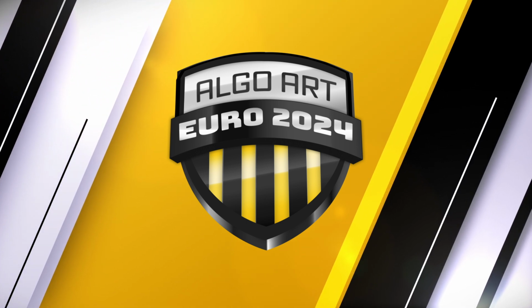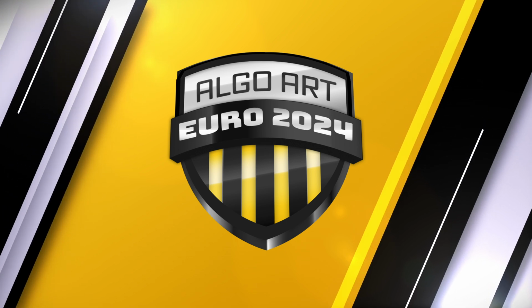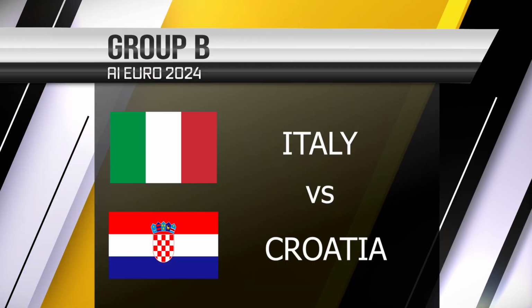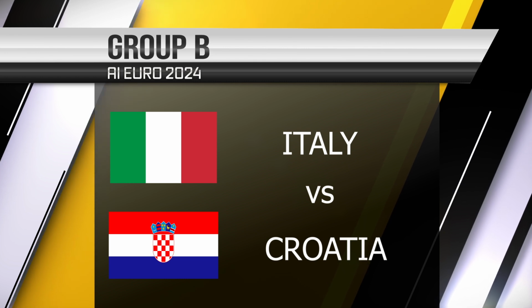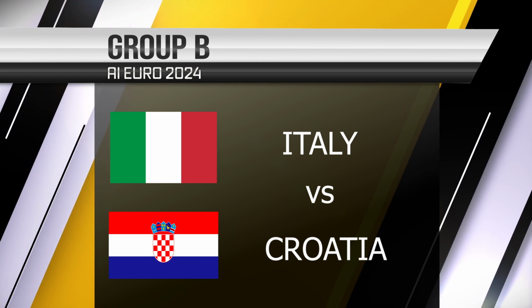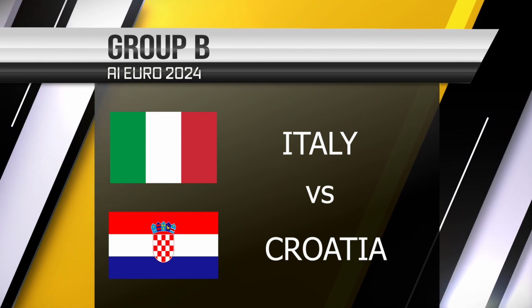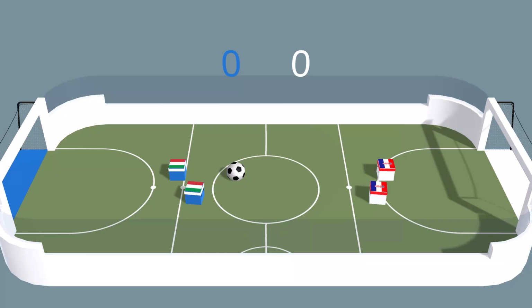This tournament will see 24 of Europe's best AI football teams battle it out to be crowned the champion of Europe. Today's Group B match is between Italy and Croatia. These two teams are next to each other in the FIFA World Ranking. It is the closest we have seen in this tournament. It is impossible to guess who will win. The match will start in a bit. 2 versus 2, first team to 10 goals wins.